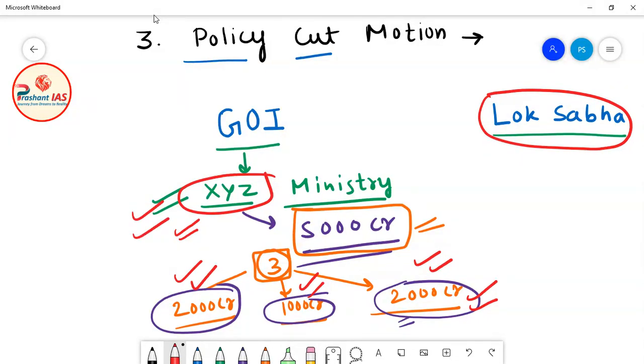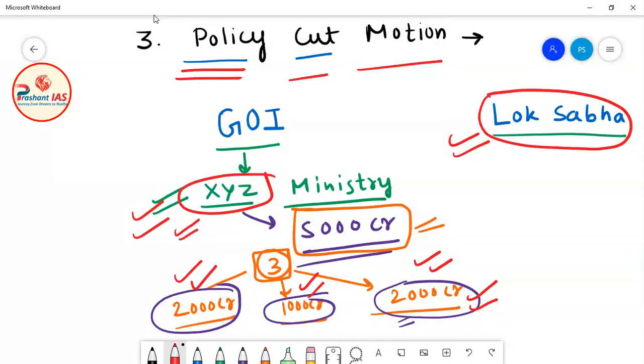So what will happen? Now there is one more thing: the policy cut motion can only be introduced by the members of the opposition party, because this is something very big and very significant. So the members of the opposition party will introduce the policy cut motion in Lok Sabha.